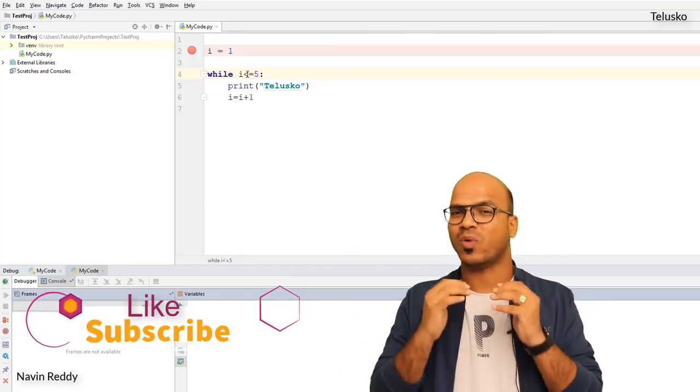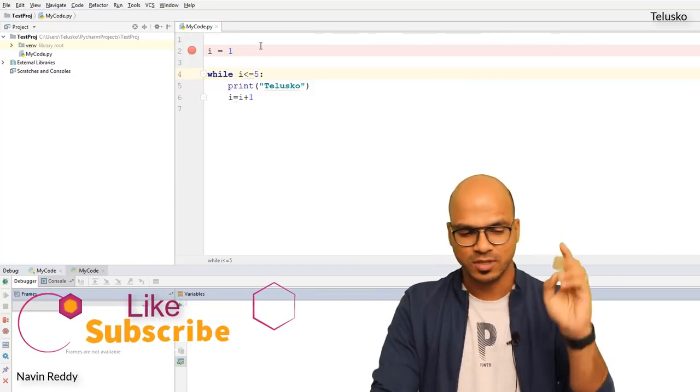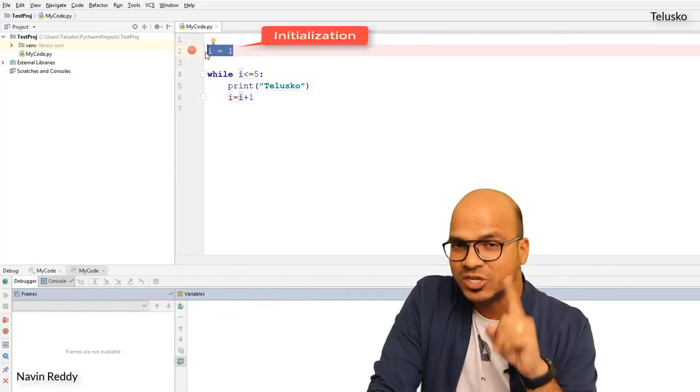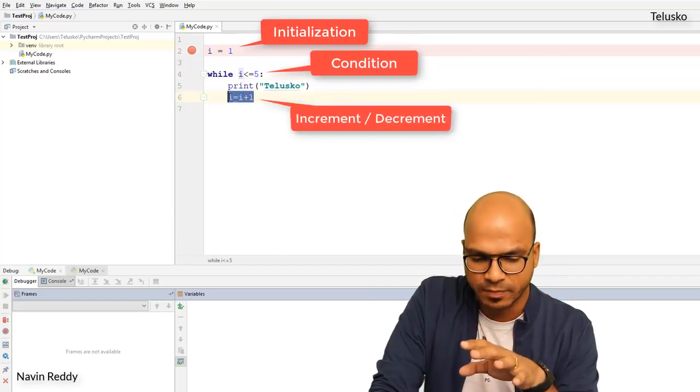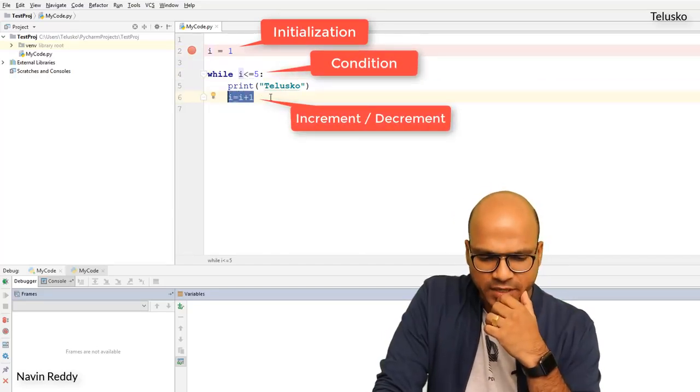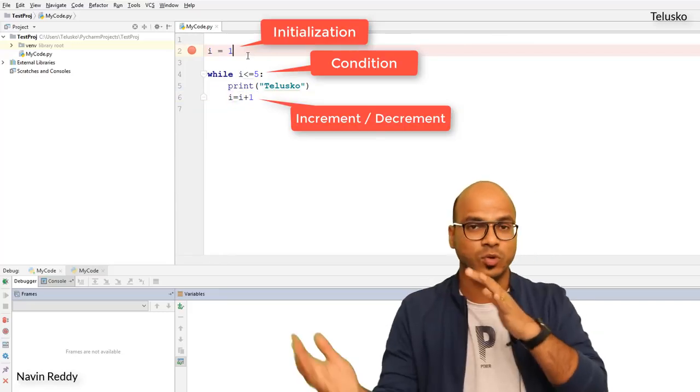So this is how you can use a while loop. Now 3 things are important here. First is the initialization. Second is the condition. And third one is increment. Oh, can we do decrement here? Yes, we can do decrement as well. So you can do reverse, right?